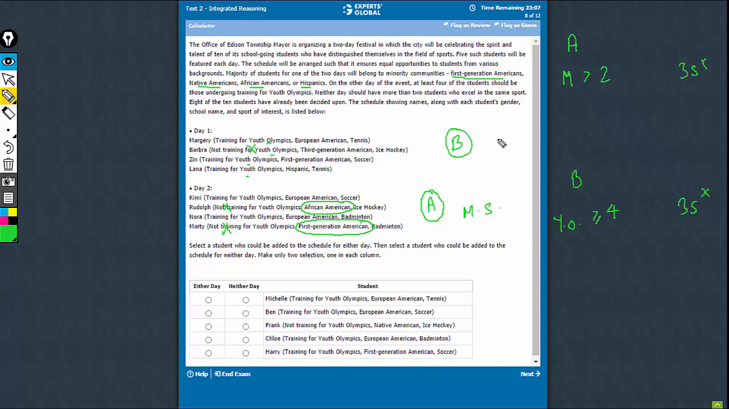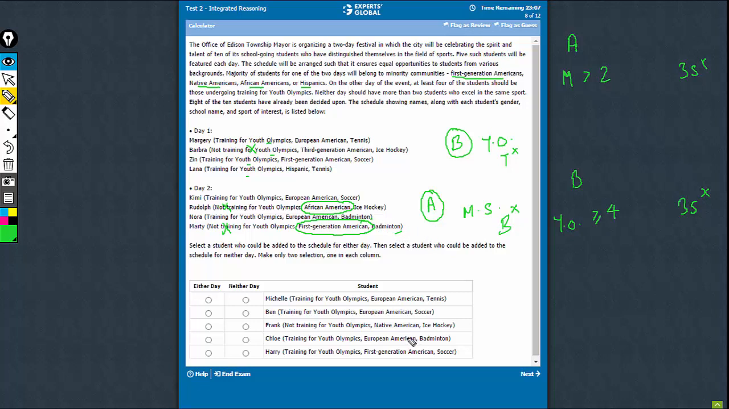And then on day B, whoever comes has to be training for Youth Olympics because we have only 3 students here. We need 4 or more. The 4th person must be training for Youth Olympics. And remember, the person who comes here cannot be playing tennis because we have had 2 students who play tennis, and the person who comes here cannot be playing hockey because we have had 2 students, cannot be playing badminton because we have these 2 students playing badminton.